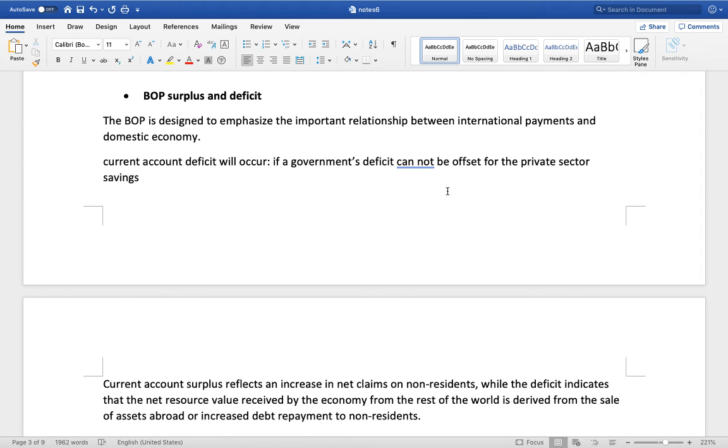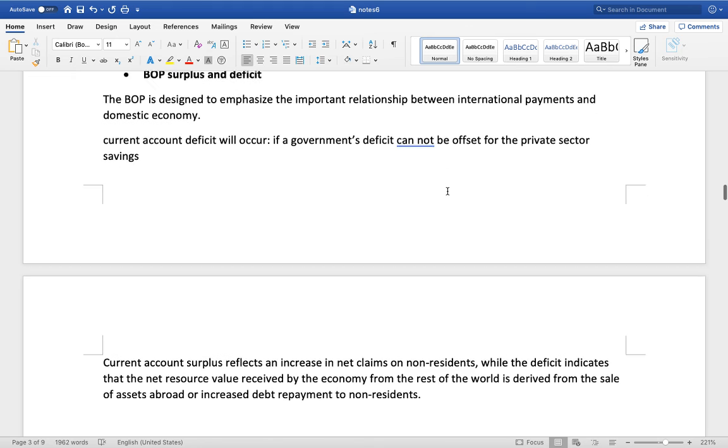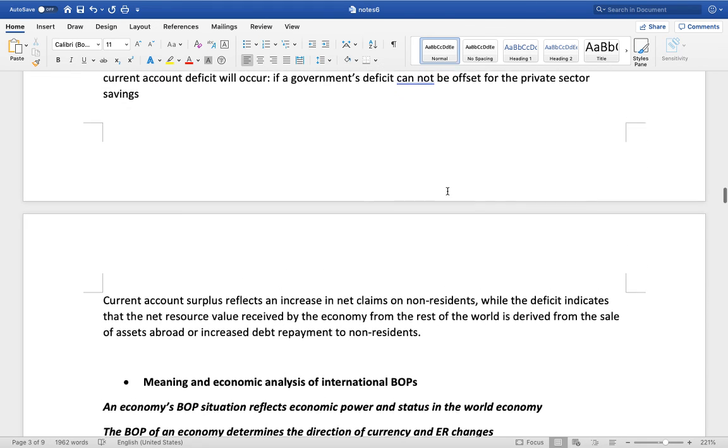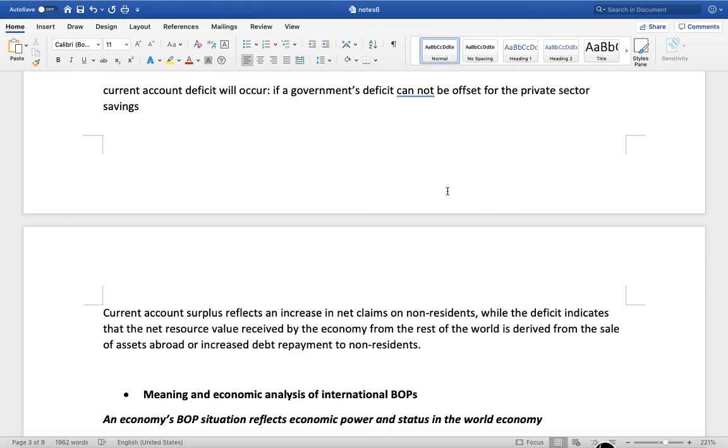The BOP in the process of preparation, there are in fact a series of rules to follow, such as only transactions between the residents of different countries should be included. The BOP is prepared in accordance with the principle of double entry bookkeeping. The BOP is recorded on an accrual basis at the current price, and the BOP is prepared with debit and credit items, etc.